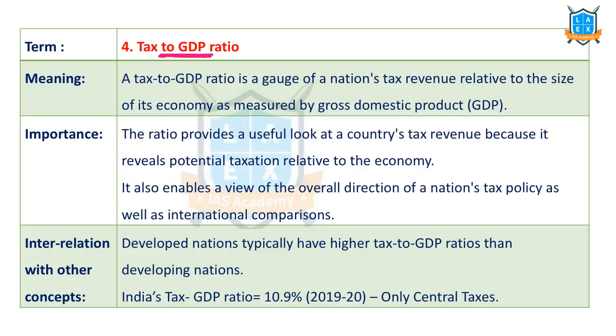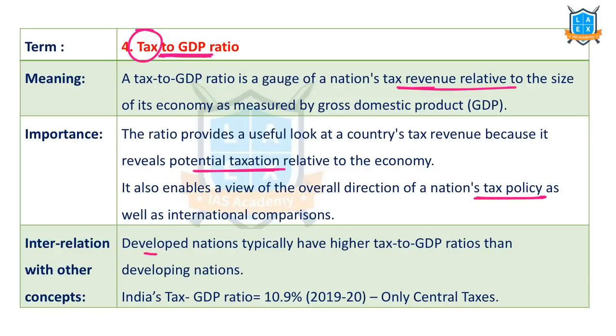Tax, overall tax collected in indirect and direct tax by the GDP. So that's called tax to GDP ratio. It measures India's tax revenue relative to the size of the economy. This is useful because we can understand the potential taxation in an economy, and we can direct our national tax policy based on this particular ratio.